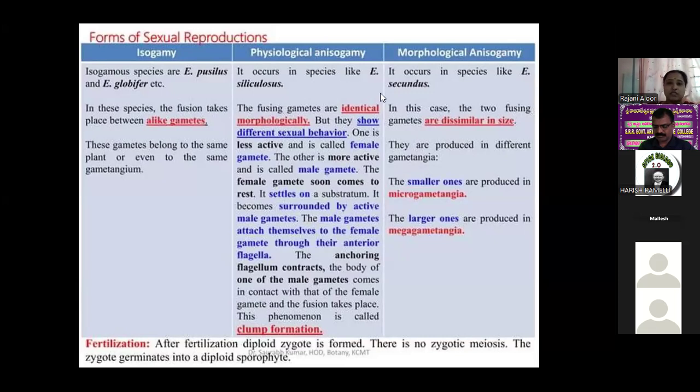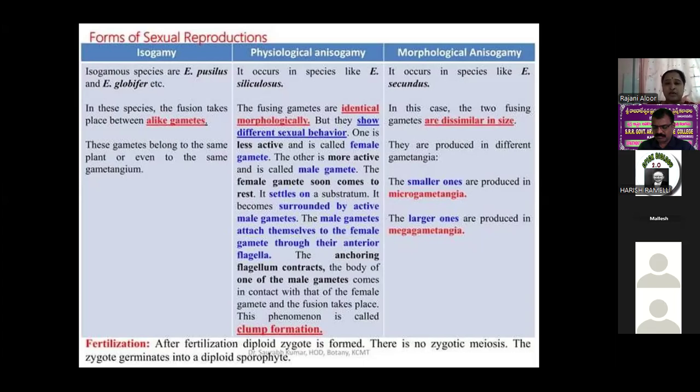The fusing gametes are identical morphologically, but they show different sexual behavior. Two types of gametes are there, identical morphologically, but showing different behaviors. One gamete is less active, that is the female gamete. Another one is more active, that is the male gamete.